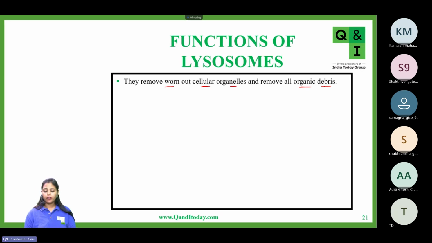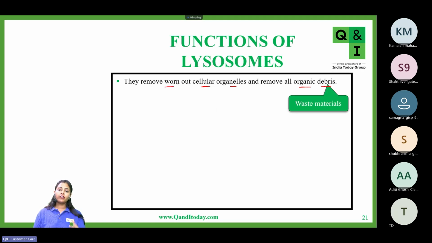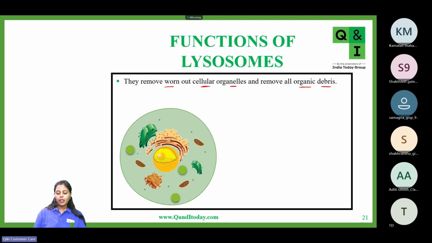Okay, everyone. Now, the third important function of lysosomes is that if any cell organelle gets damaged inside the cell, and whatever waste is being generated inside the cell. So you can see from here, let's say there are certain cell organelles which are now worn out. That means they are now damaged. Every cell organelle has its own lifespan inside the cell, and these cell organelles are being remade from time to time inside the cell. So lysosomes will do what?